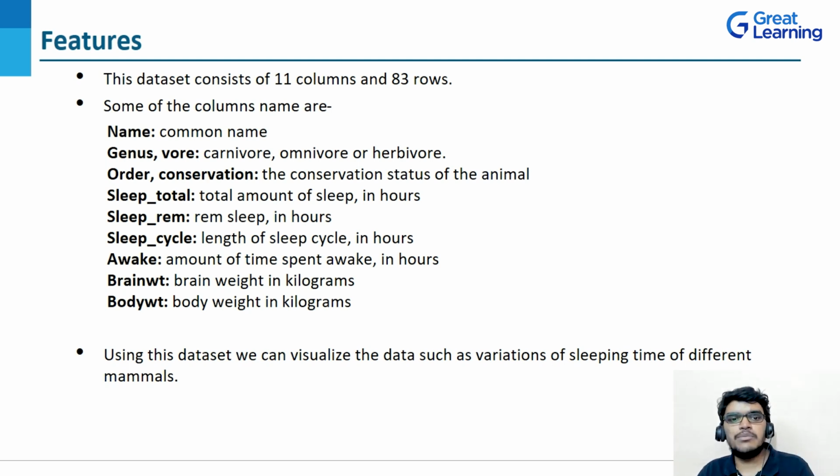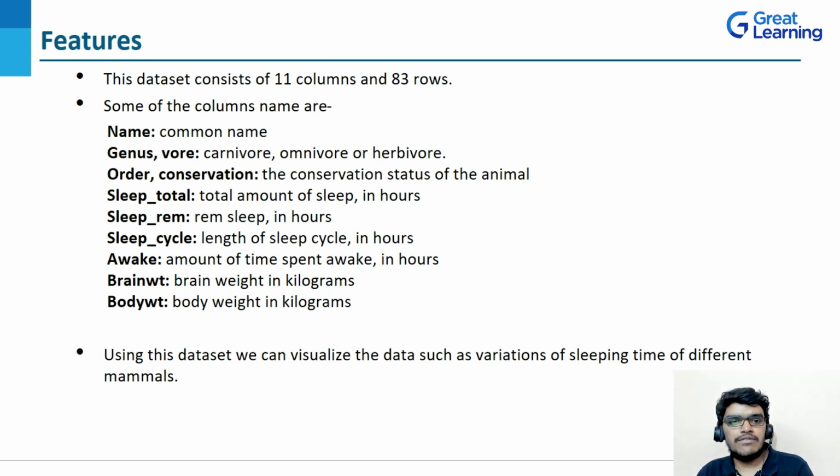The first attribute is name. Here the name means the common name of the mammals. Next we are having vore, whether the mammal is carnivore, omnivore or herbivore. Next is the conservation or you can say order. So what's the conservation status of the animal? Next we are having sleep total. It denotes the total amount of sleep in hours. And then we are having sleep underscore REM. This is the REM sleep in hours. Then we are having sleep cycle. The sleep cycle represents the length of the sleep cycle in hours. Next we are having awake. Here is the amount of time spent awake in hours.